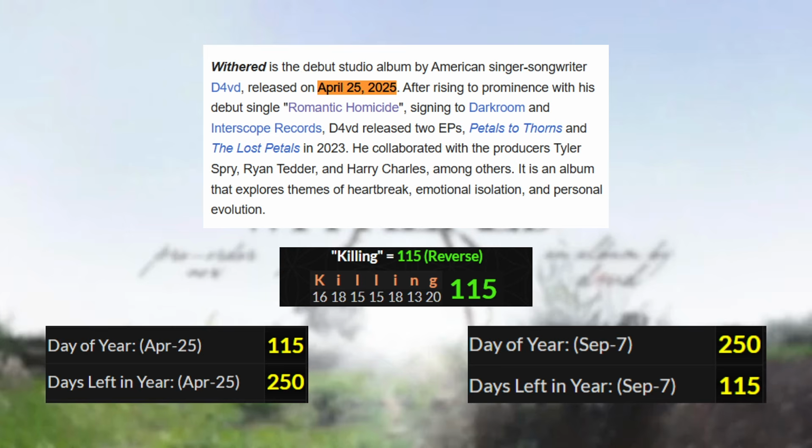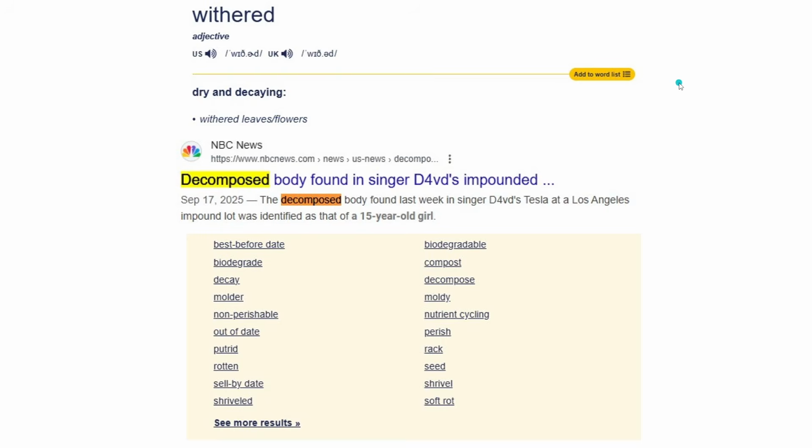Double speaking. The whole song was double entendre. Oh, it's breaking up, it's about letting go. Yeah, romantic homicide. That's exactly what it was. But come on, man. If you look at the word withered, it means dry and decaying. And if you look at the synonyms, decomposed is one of the synonyms for withered.